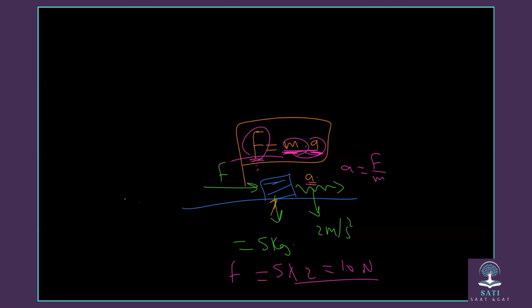Okay, if I have a force that is trying to push this object to the right, and this force is 5 Newtons, and there is another force trying to move this object to the left, and this one is 7 Newtons, where will the object go? Of course, it will go to the left.